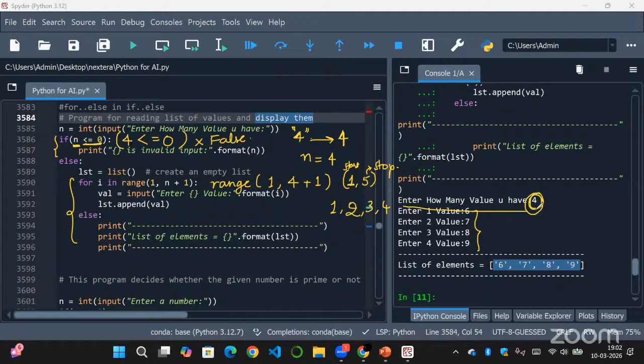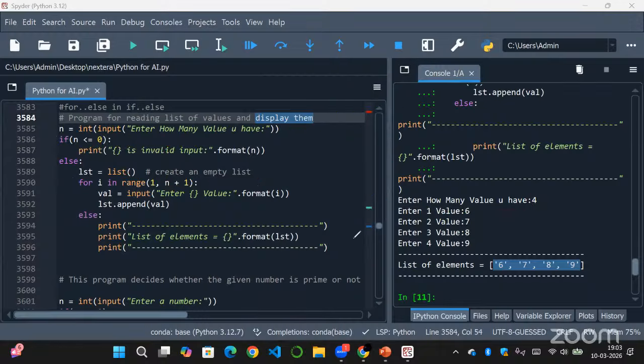As we need 4 values, I give 1 comma n plus 1, because the stop value will be excluded. That is why I give n plus 1. If I give 1 comma n as the range, it will take only 1 to 3, only 3 values, but I need to take 4. So that is why I am giving plus 1 to n here. Here it will take range of 1 comma 5, because my n is 4, and it will take values 1, 2, 3, 4. So 4 values, and it will loop 4 times.